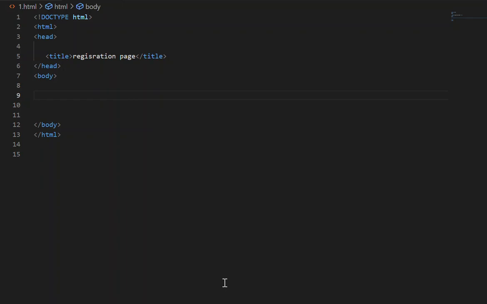Hello guys, today we're doing how to make a registration page. I think I've already shown you what it looks like, but I'm just gonna show you how to do it. I think you can do it yourself, but I'm just gonna give you the layout.